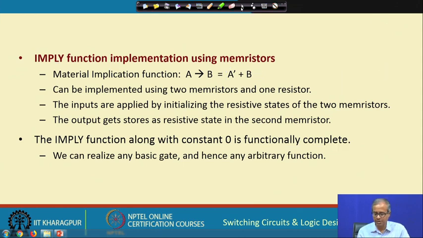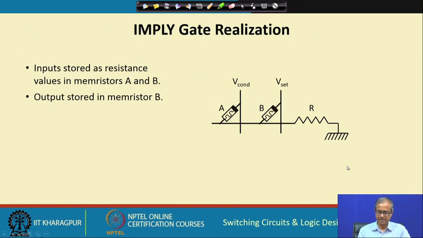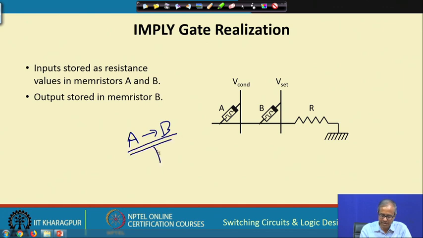Here I am not going into the detail, just to give you a basic idea that the memristor is a very promising technology and you can use it for designing logic also. An imply gate can be realized like this: 2 memristors and 1 register. The convention is that the inputs will be stored in A and B, and after operation the output, that means this A implies B, this value will get stored in B. So, the value in B will be overwritten.